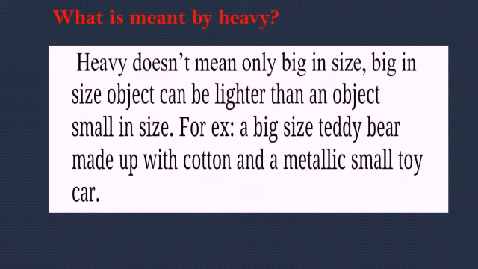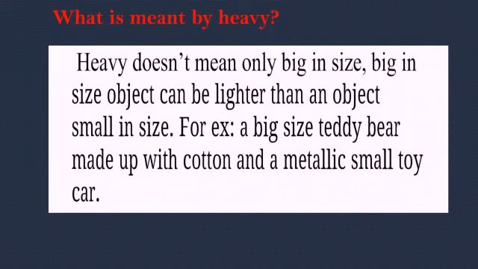Why is it so? Because it is made of metal, and metals are heavier than cotton. Cotton is very light, so even if it is big in size, it is a lighter thing. The small metallic toy car is the heaviest thing.